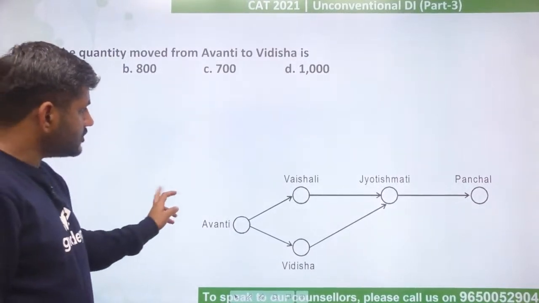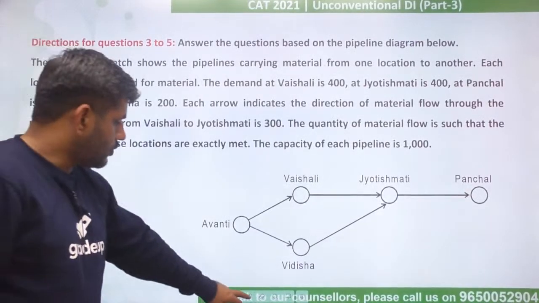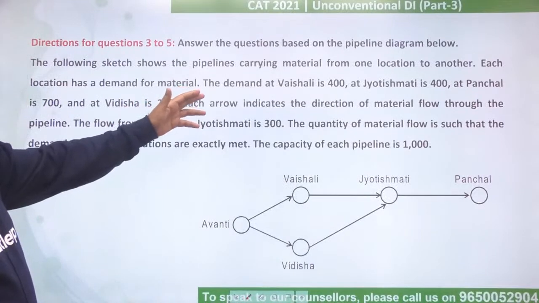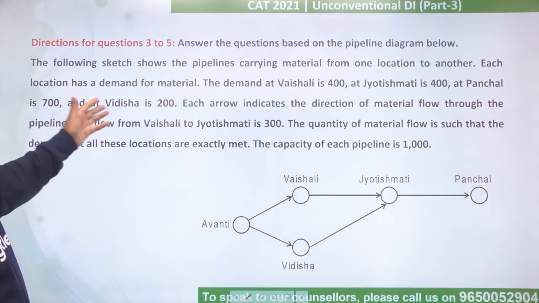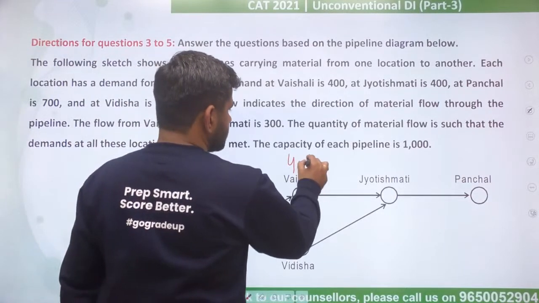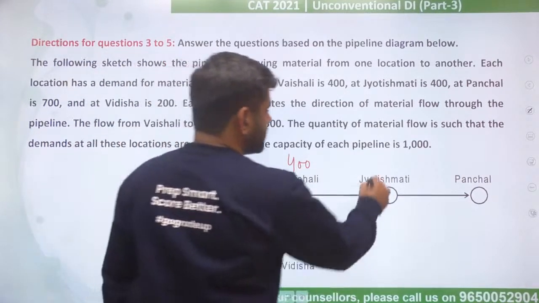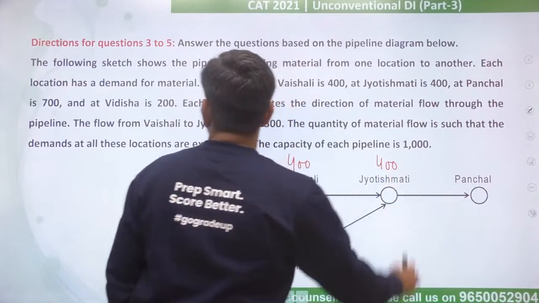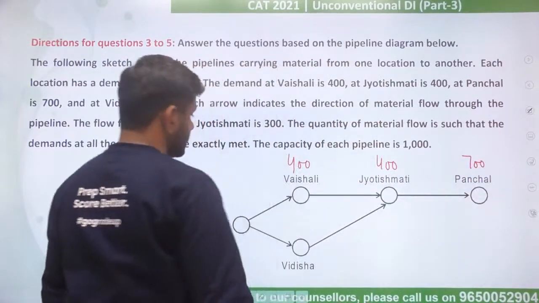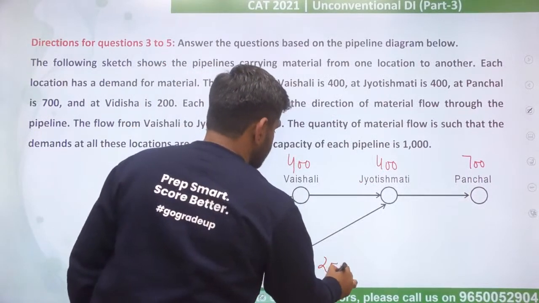Let's see. So पीछे जाता हूं पहले मैं इस पे. What does it say? It is saying that the following sketch shows the pipeline carrying material from one location to other. Each has a demand for material. The demand at Vaishali is 400. The demand at Jyotishmati is 400. At Panchal is 700. And at Vidisha is 200.